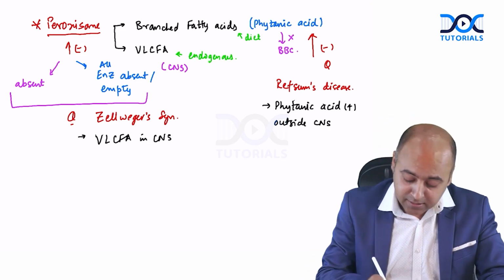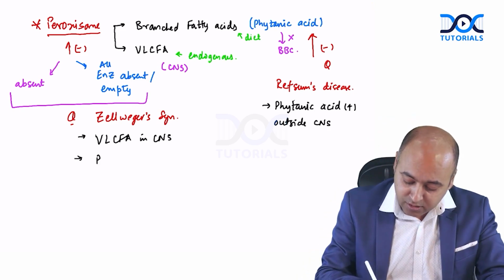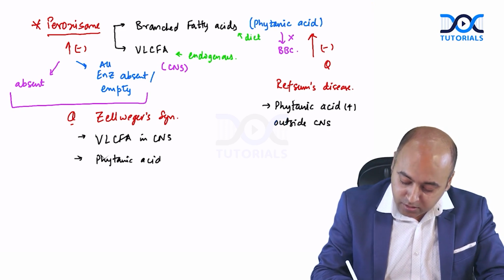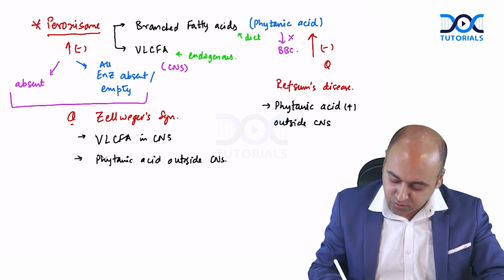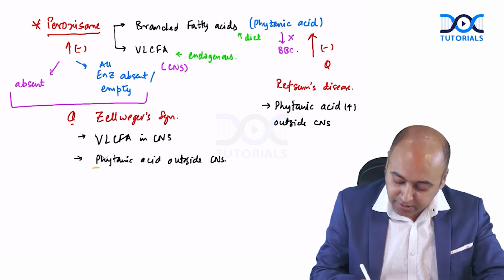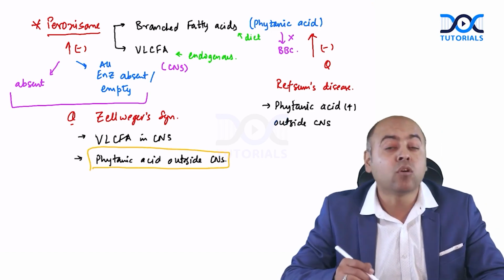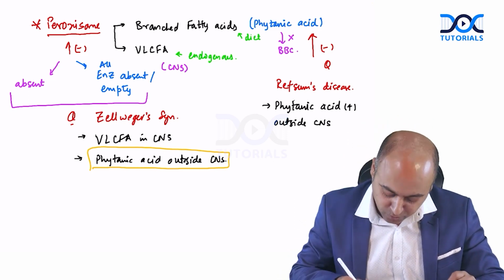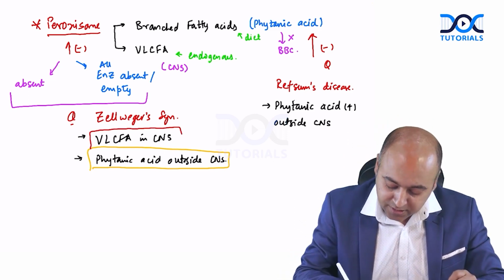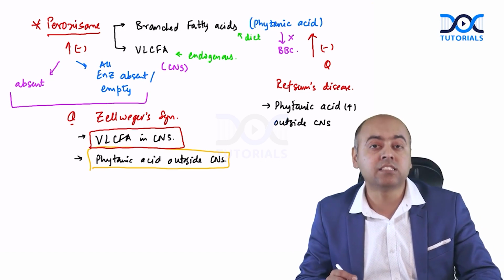But please keep in mind, you will also have the phytanic acid accumulating outside the CNS. This will be the minor component in Zellweger syndrome. More predominantly, it will be the very long chain fatty acid accumulating in the CNS.